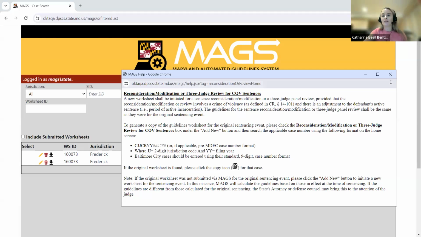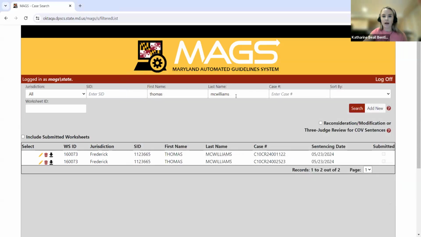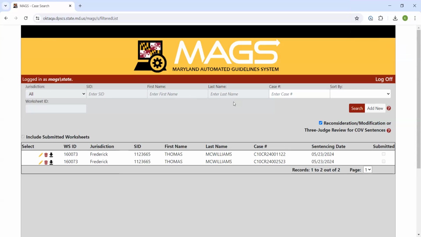So let me show you how this is going to work. Let me erase my little search feature here. Okay, I'm going to go ahead and click this check mark here. So let's say I want to initiate a worksheet for an upcoming reconsideration, modification, or review that involves a crime of violence. Once I click this box here, we can see that most of the search fields are going to be grayed out and disabled. So you're not going to be able to search for them using those search features. However, you're going to search for this original worksheet via the case number. In most jurisdictions, you're going to be searching for an MDEC case number format.